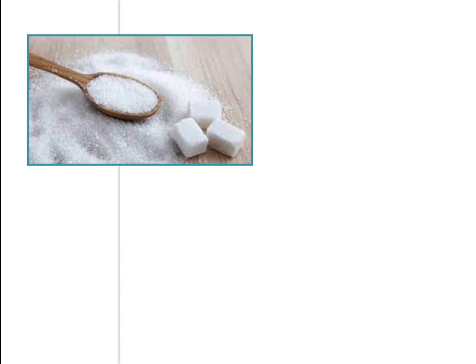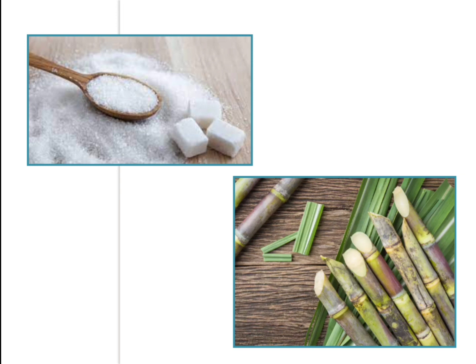And from where do we get this sugar? From the sugar cane. In milk also we mix sugar for the sweetness, and for adults, in tea and coffee also. So we use sugar in all this, and we get sugar from the sugar cane.